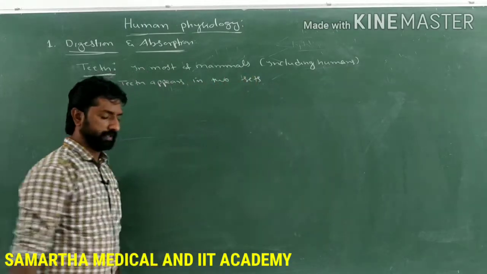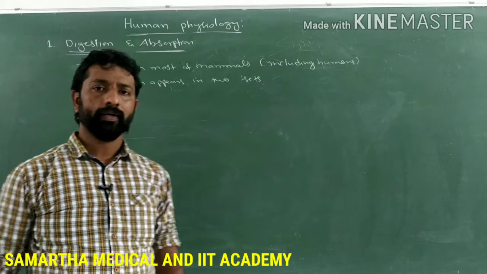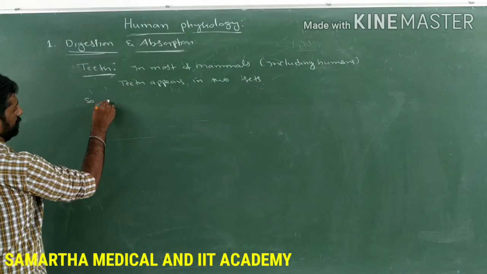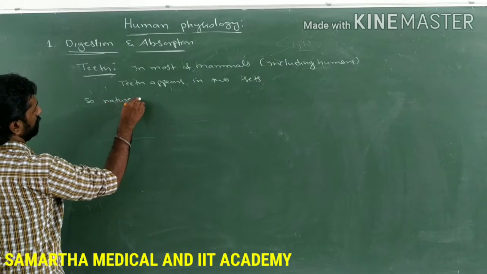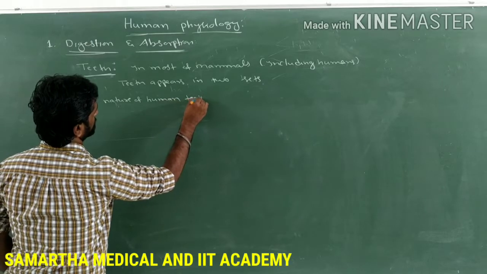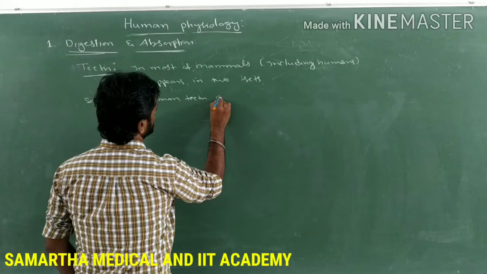So based on this, what is the nature of human teeth? The nature of human teeth is as follows.